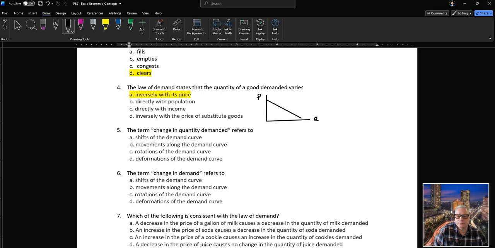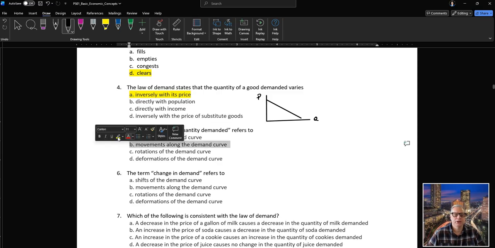The term change in quantity demanded then refers to shifts of the demand curve? No. Movements along the demand curve, that's correct. Rotations of the demand curve, no. Deformations, no. So that is movements along the demand curve.